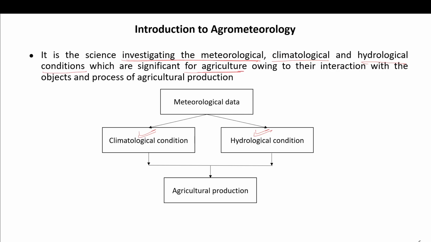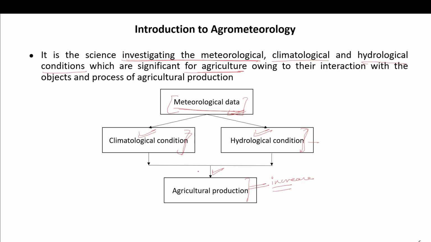We get that from our meteorological department. You can find out what the climatic and hydrological conditions of that area will be, and according to that you can plan your agriculture and increase your agriculture production.